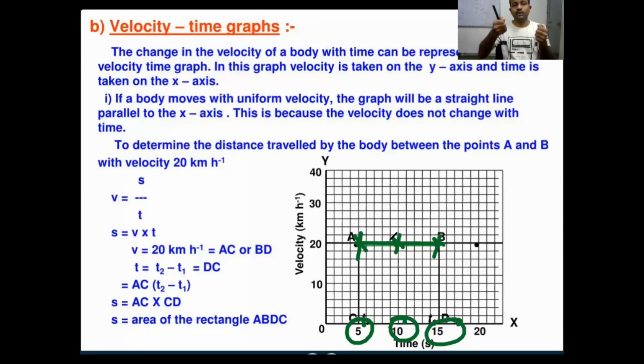Suppose you are driving your scooty. You observe the speedometer. In your speedometer, it is always showing 20 only. Your needle is not fluctuating.